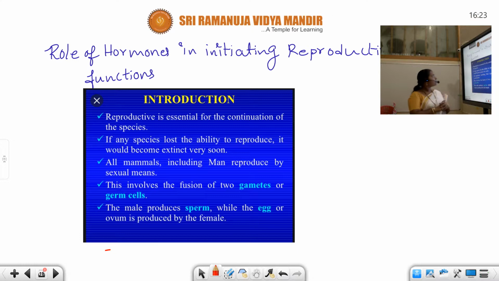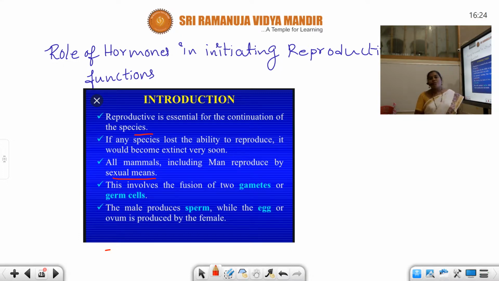Understand? Now let us see some introduction about this. Reproduction is essential for continuation of the species. If any species loses the ability to reproduce, it would become extinct very soon. I am telling the importance of reproduction now. If an individual is unable to reproduce, it may go extinct within a little time. All mammals, including man, reproduce by sexual means. We already discussed this in the previous class.